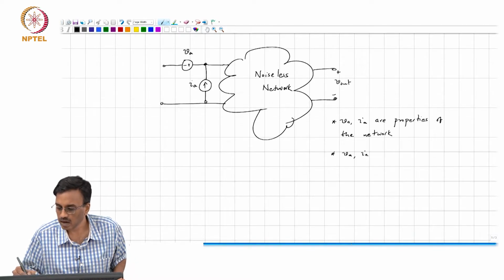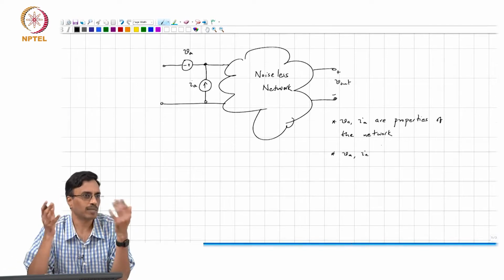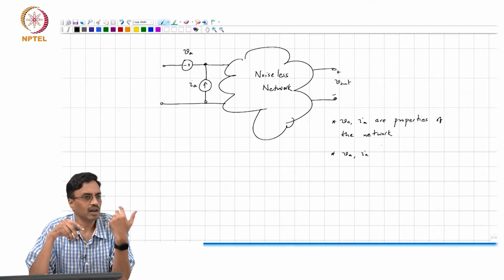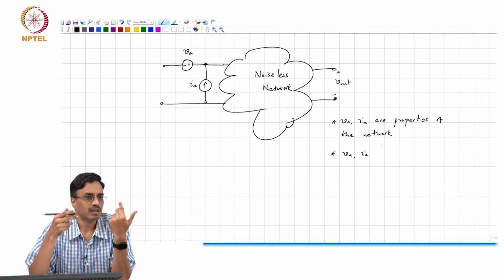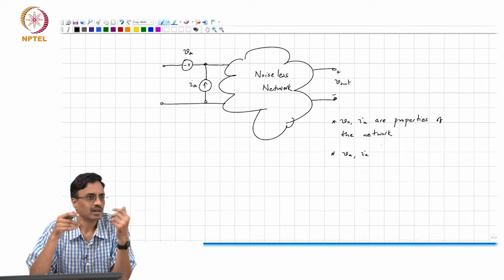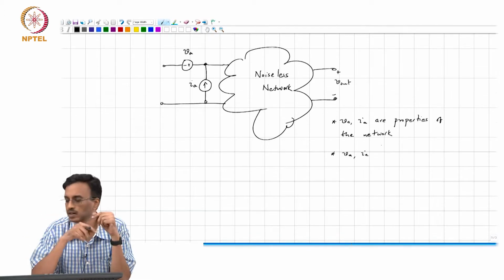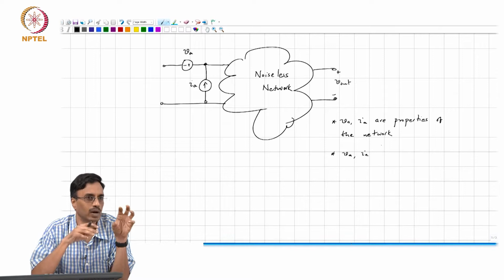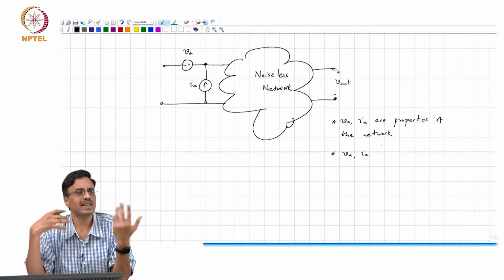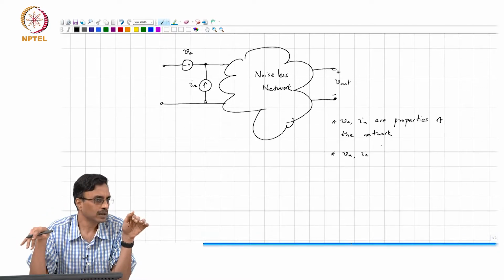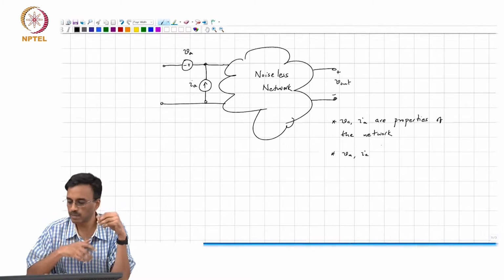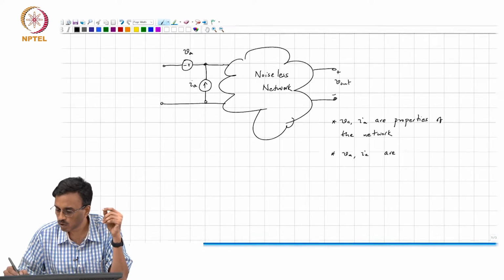And in general, VA and IA, are they independent? Both of them are noise sources. In general, are VA and IA independent? They are not, because VA and IA are both derived from the same independent noise sources inside, right. So, VA is some linear combination of V1, V2, V3 all the way through Vn, and likewise IA is some other linear combination of V1 through Vn. So, clearly they are related to each other, so they are not independent. So, in general VA and IA are correlated sources.